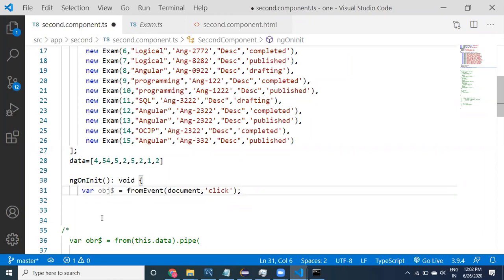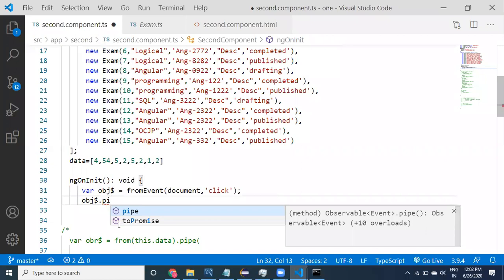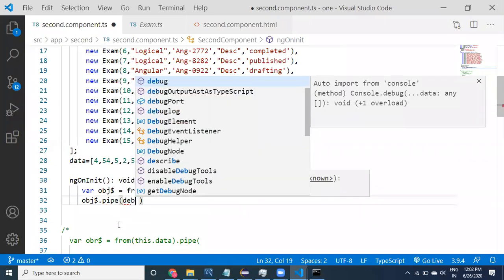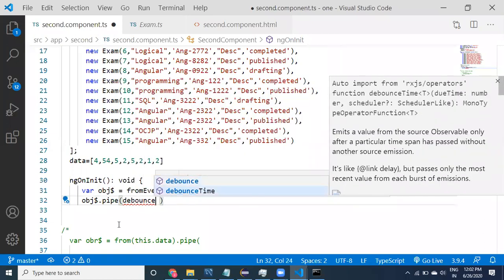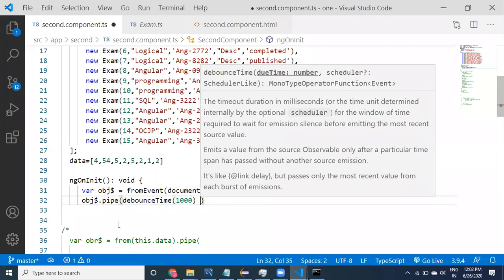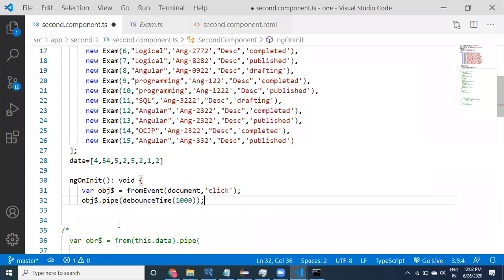Where obj$, right? Now for this observable, I can apply pipe and debounceTime. If I say debounceTime 1000 milliseconds, then I will tell you how it is going to work.